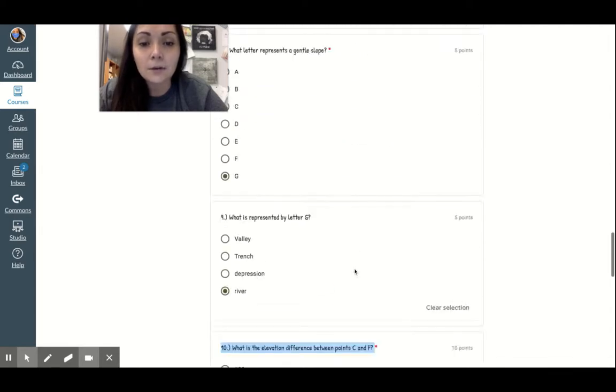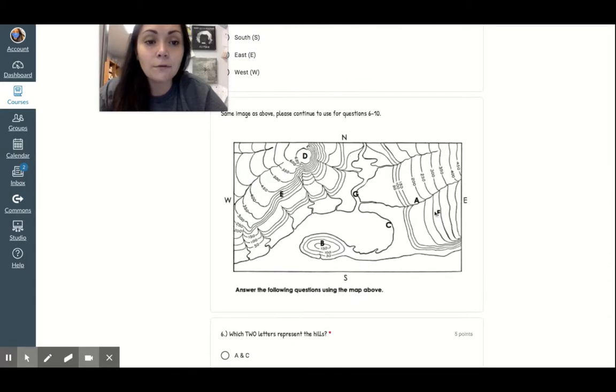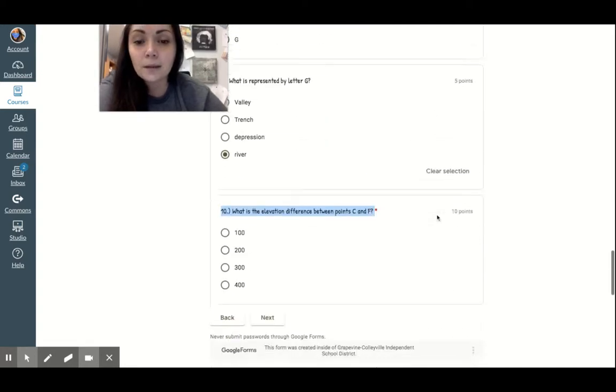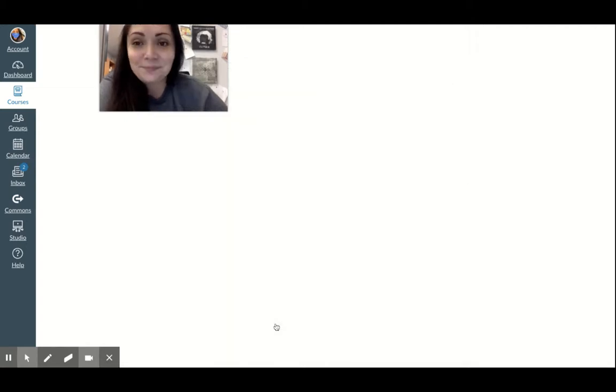And then F. Go to F right here, try to see if you can figure out what this one is, and the difference is when you subtract the two. So you're gonna see what the difference is between point C and point F. And like I said, I'm just gonna leave it at the last one. So is the difference 100 meters, 200 meters, 300 meters, or 400 meters?